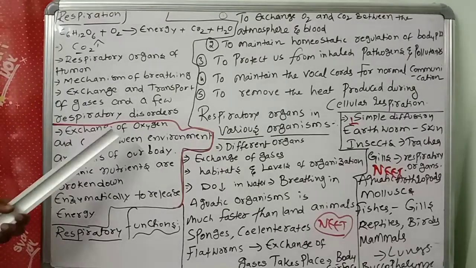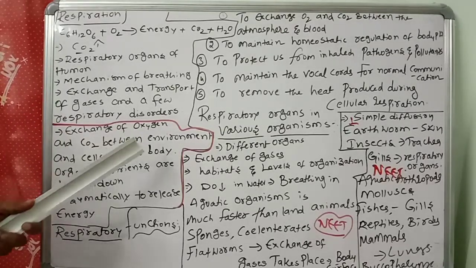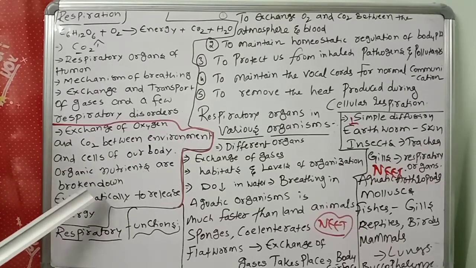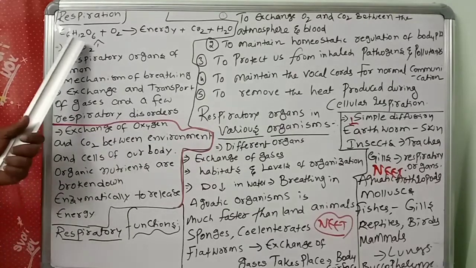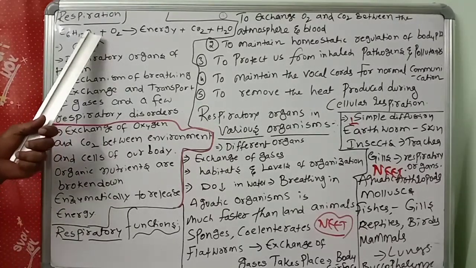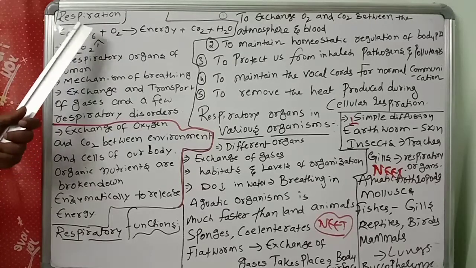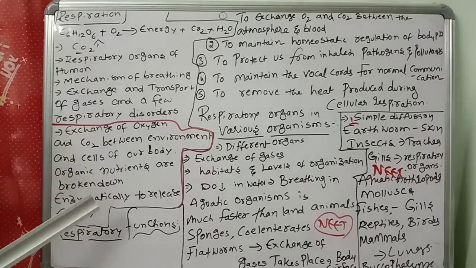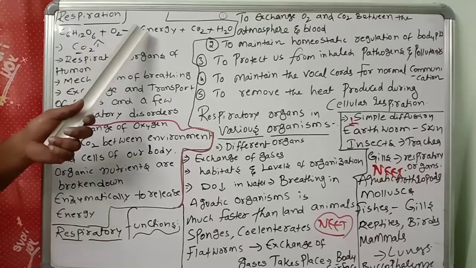So what's the definition? Exchange of oxygen and carbon dioxide between the environment and the cells of our body, and organic nutrients broken down enzymatically. They are not broken down easily; with the help of enzymes they break down, as in glycolysis, Krebs cycle and electron transport chain, to release energy.